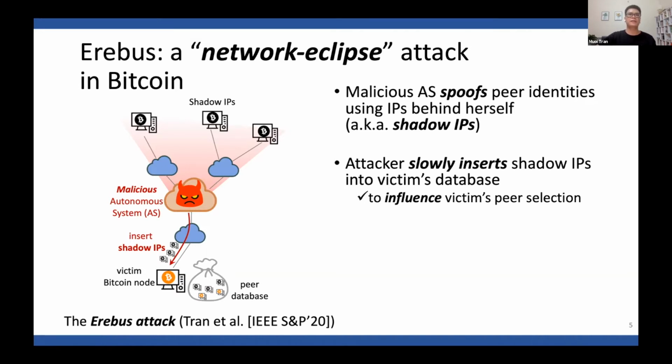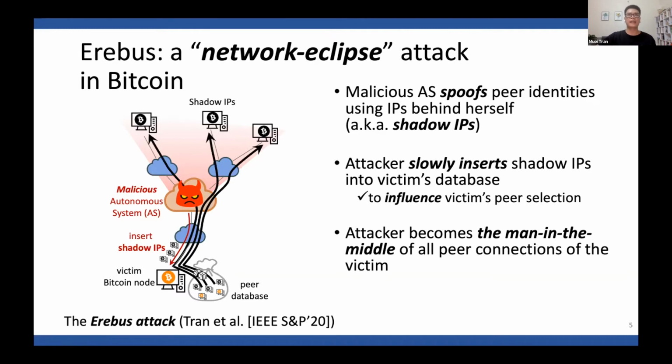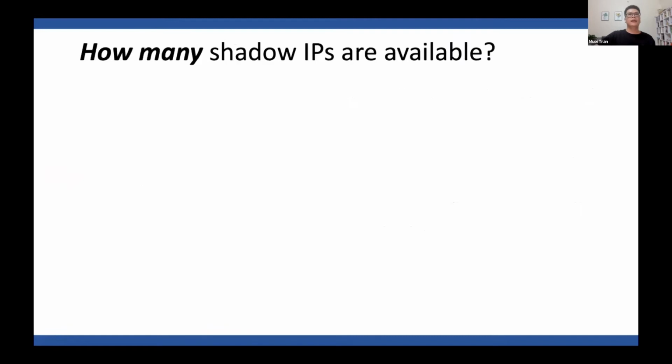When this happens, the attacker becomes the man in the middle of all peer connections of the victim, and the victim is Eclipsed. Let's take a deeper look into the technical aspects of the Erebus attack, such as how many shadow IPs the attacker can use, and how the attacker can influence the peer selection of the victim. To answer the first question, I will show you the abundance of shadow IPs with an example.